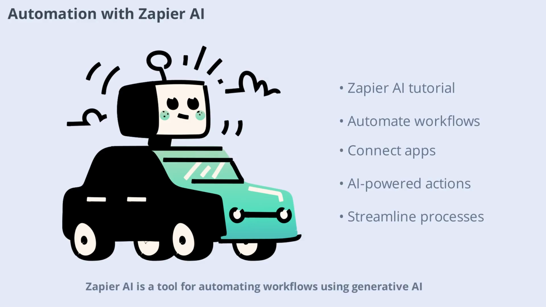Zapier AI is a tool for automating workflows using generative AI. The course includes a beginner tutorial on Zapier AI, showing how to connect different apps, automate tasks, and integrate AI-powered actions. Automation is a key theme in generative AI, enabling businesses to streamline processes and reduce manual effort. By mastering Zapier AI, you'll be able to build efficient, scalable workflows that leverage the power of AI.